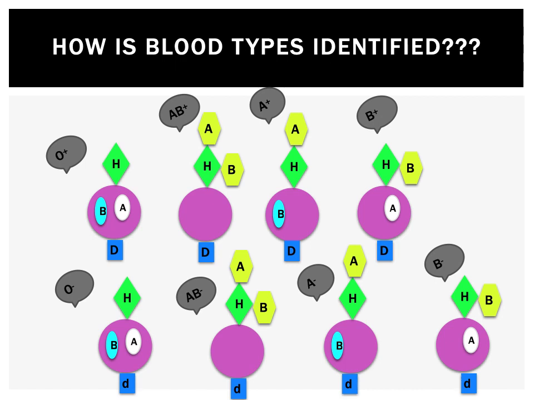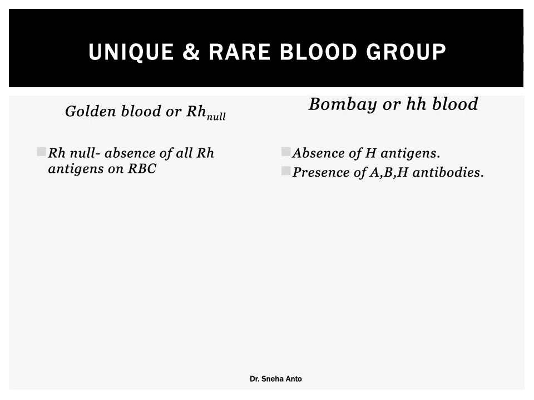So here, in the common blood groups, O negative is a universal donor and AB negative is a universal recipient. So keep that in your mind. Now we'll be seeing the unique or rare blood groups. Today we'll be seeing the Bombay blood group and the golden blood group, which are the rarest, and there is a lot of research going on with both of these blood groups.